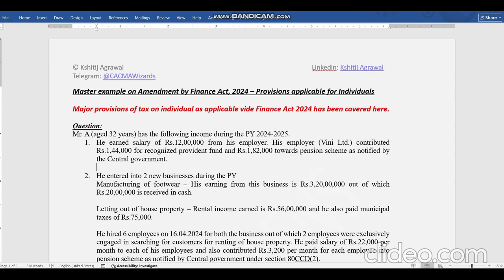Before coming to the question, I would like to explain there are two kinds of amendments. One is date specific, or we can call it transaction specific, and one is year specific, like assessment specific basically. What are these two amendments? The assessment specific amendment means that whatever income you are earning during the year or whatever expense you are incurring during the year, you will get the benefit of this in the assessment year.